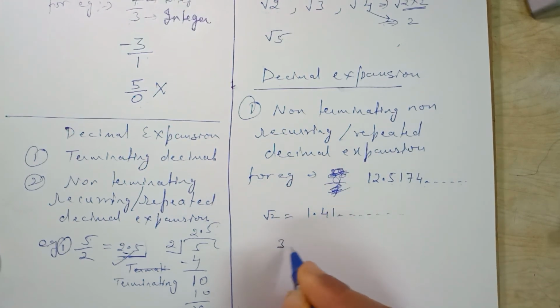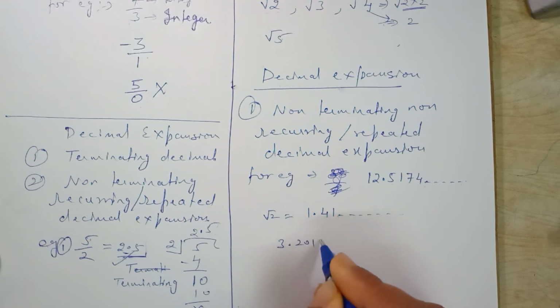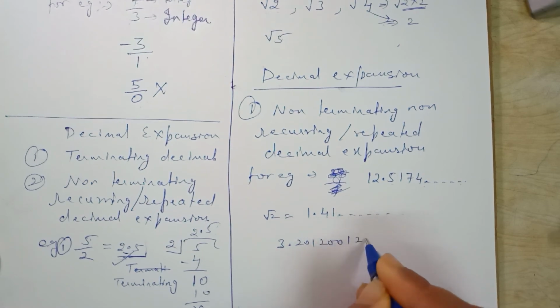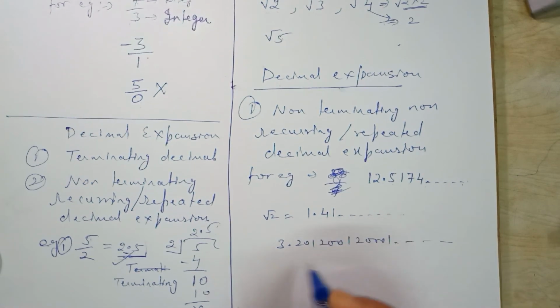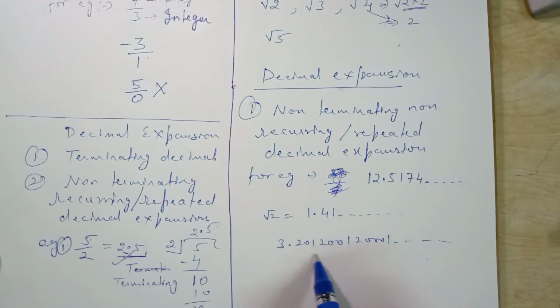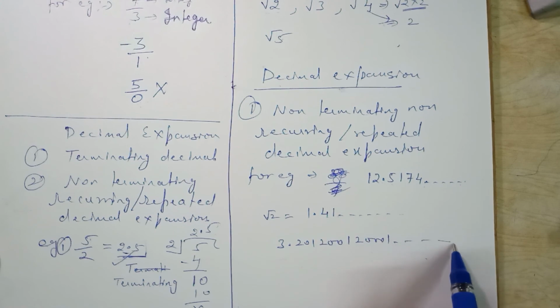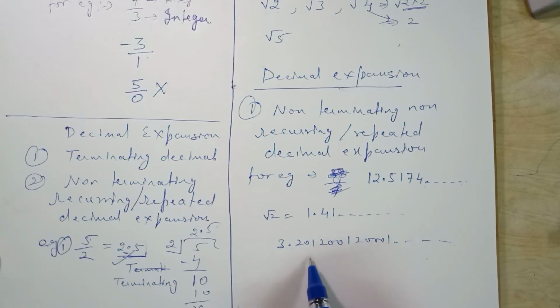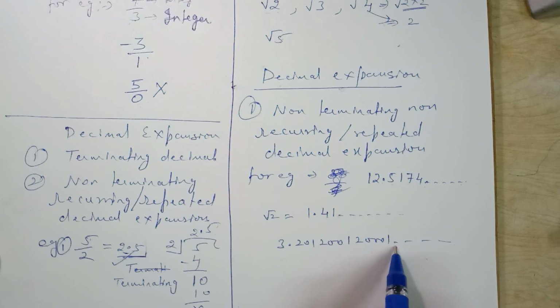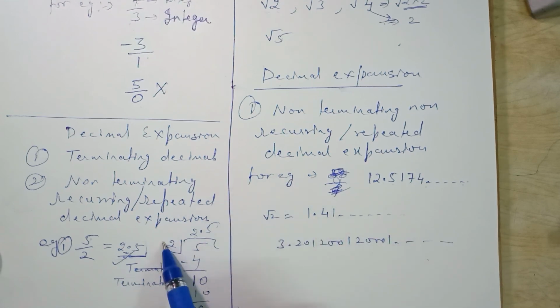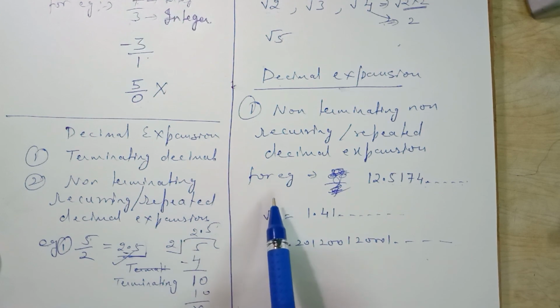If I write 3.201, 2001, 2001 and so on, then this is also called non-terminating, non-recurring. Why non-terminating? Because digits do not come to an end. And why non-recurring? Because digits are not repeated. We are observing this is 201, then 2001, then 2001. So this way we can classify rational and irrational numbers on the basis of decimal expansion.